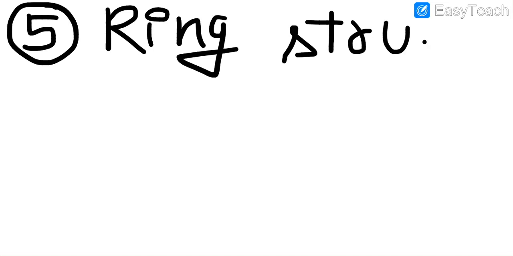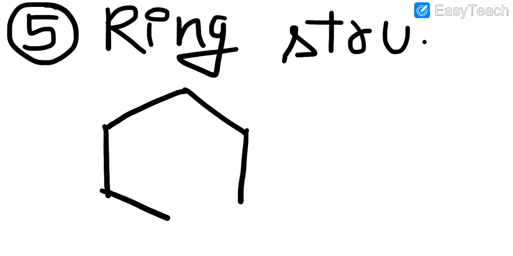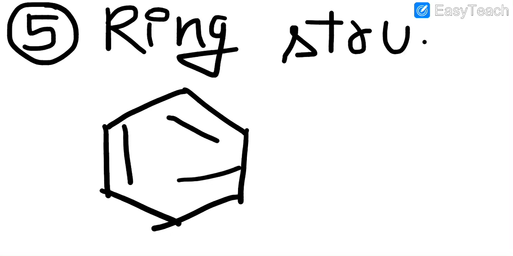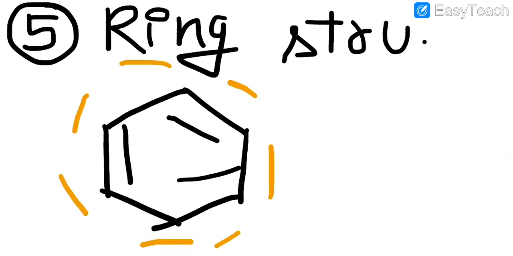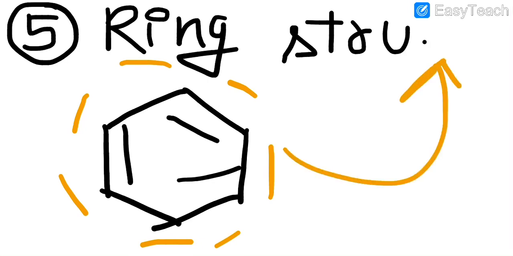Benzene is a ring compound, that is, a closed chain compound. Closed chain compounds are more stable than the condensed or open chain forms. This compound is totally a ring structure, so that's why it is stable.